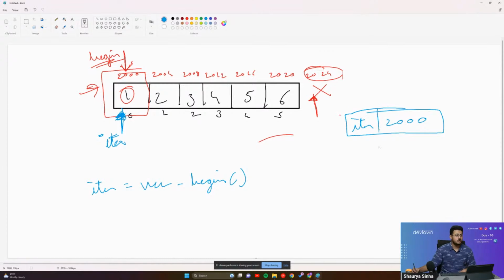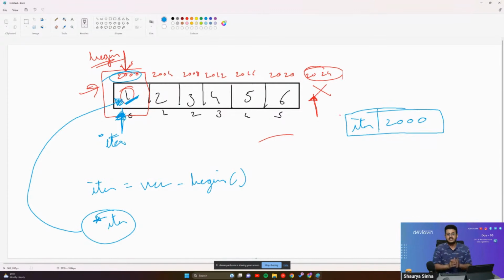Now I want to access the value that is there at the address 2000, that is 1. That is what I want to get. I want to access the value that is present right over there, guys. To be able to do that, we use star iter. Star iter basically points to the value that is present inside of our pointer itself.